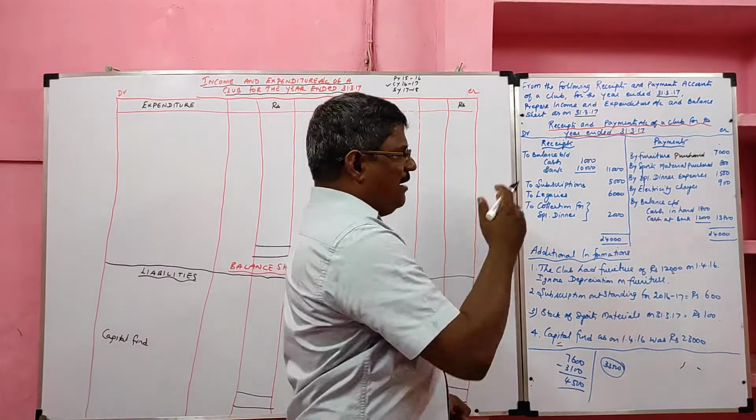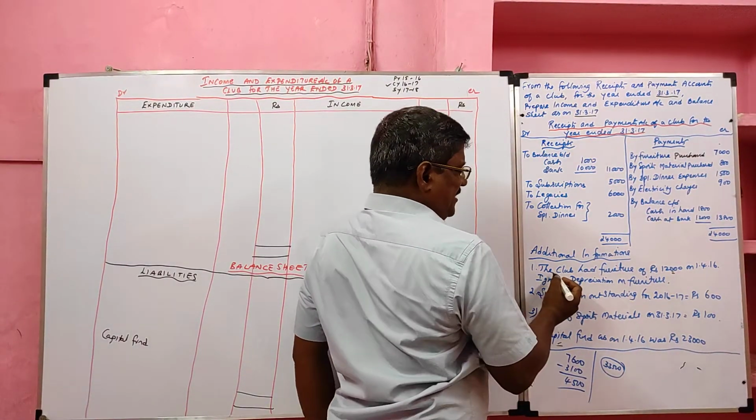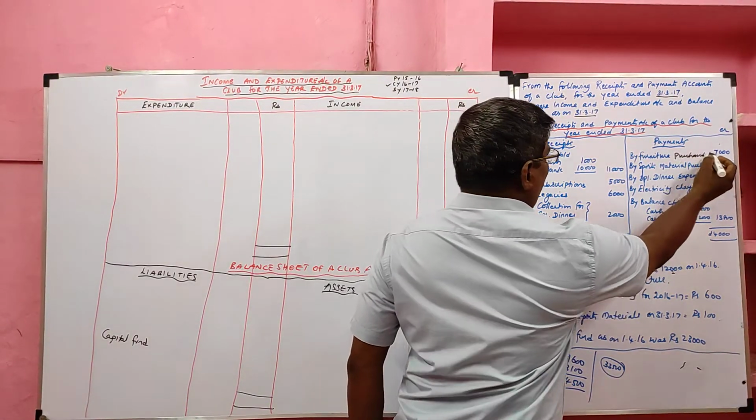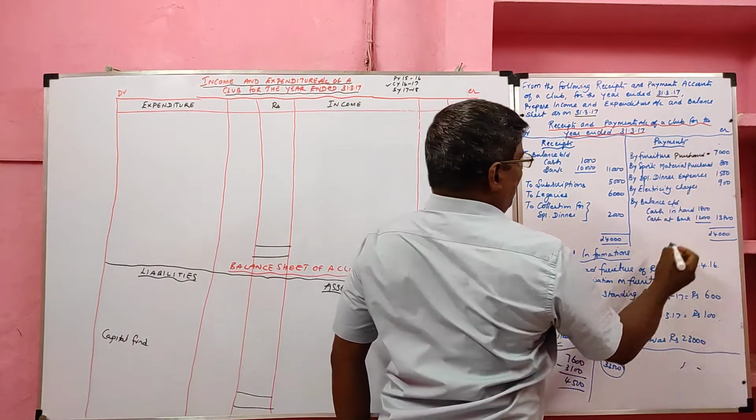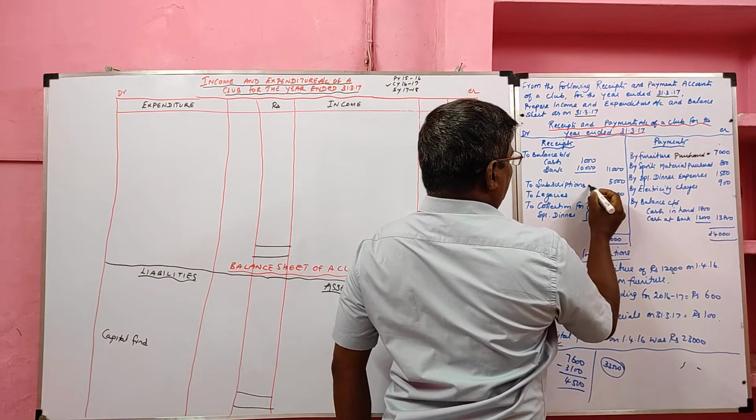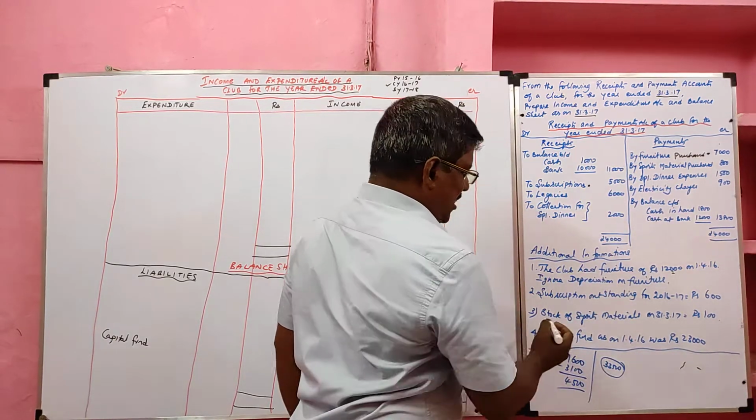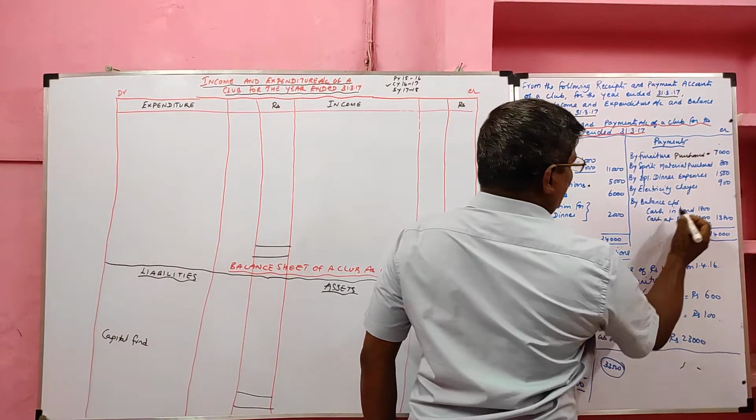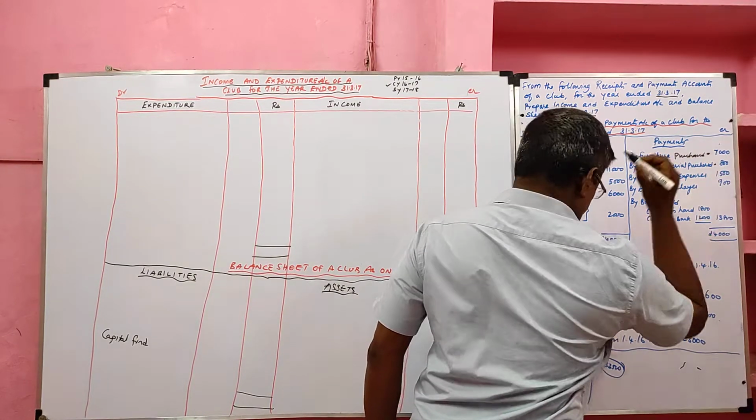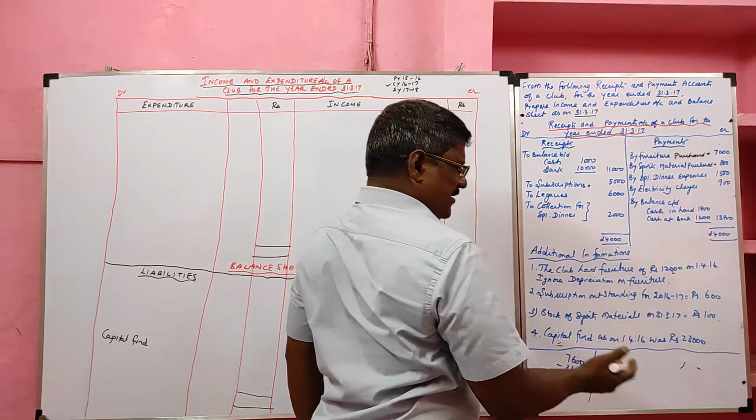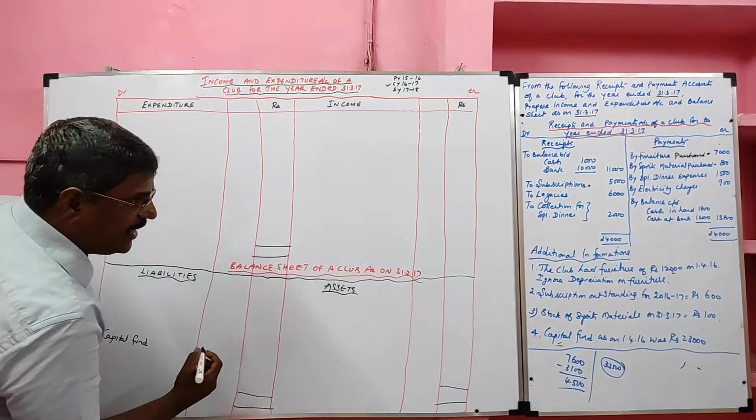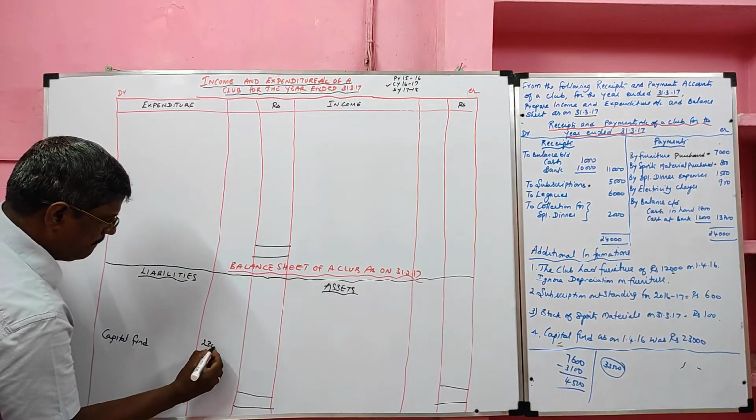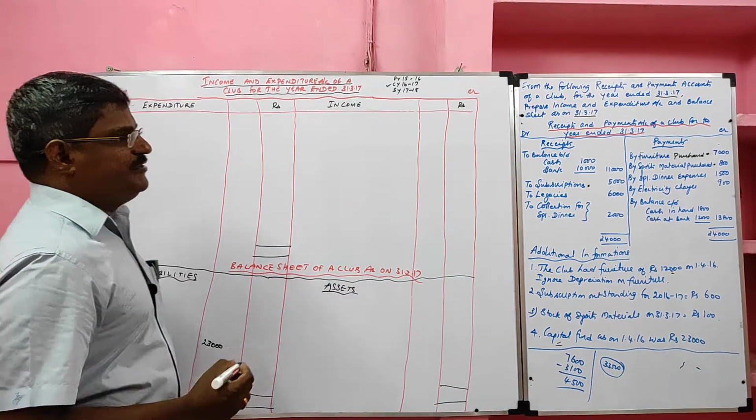Okay. Now I am going to mark. First adjustment is the club had furniture. So we have adjustment for furniture. Then subscription outstanding. We have adjustment for subscription. Stock of sports material. We have adjustment for sports material. Then capital fund directly goes to the balance sheet liability side. We should write it in the inner column.